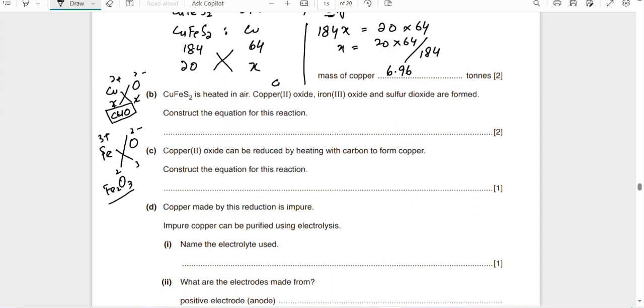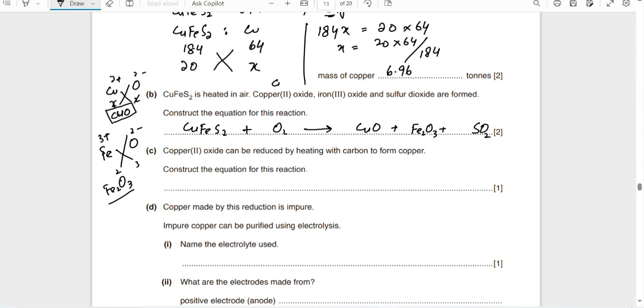It is told here that CuFeS2 is heated in air, and air contains oxygen. So what we get is copper oxide CuO plus iron oxide Fe2O3 plus sulfur dioxide SO2.